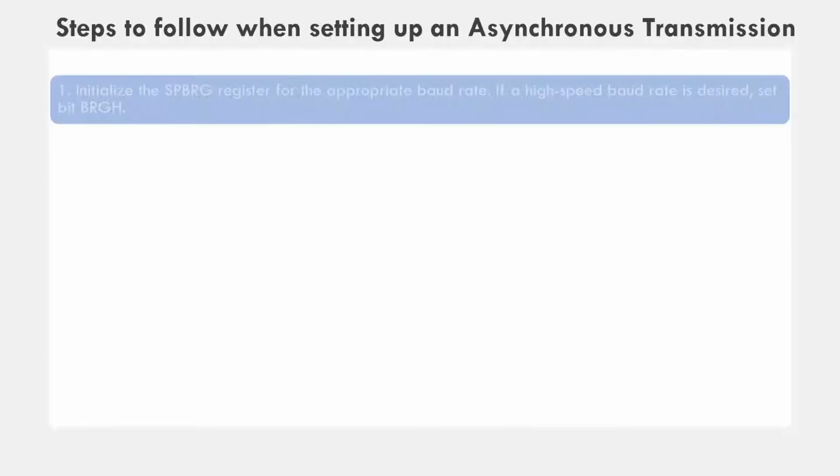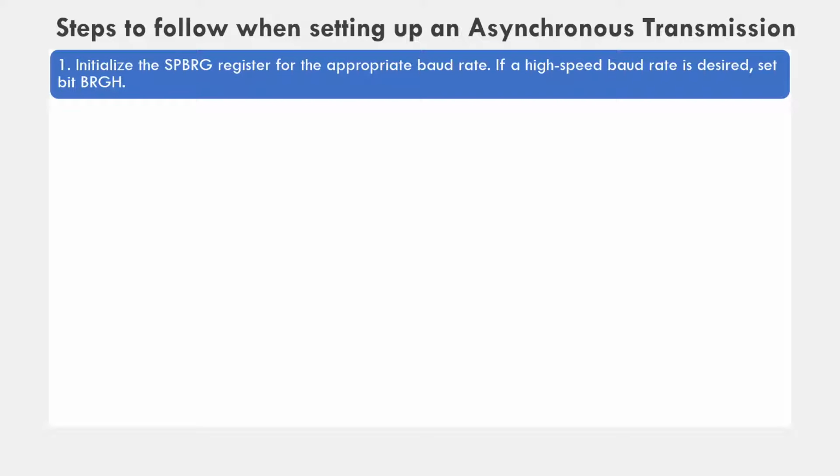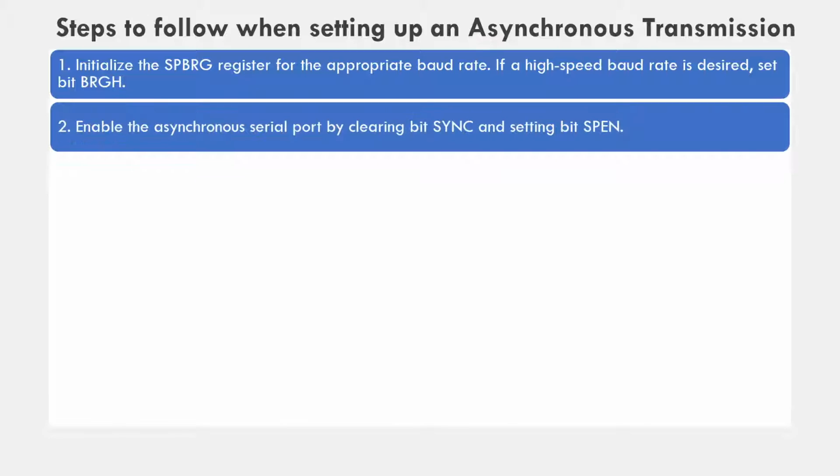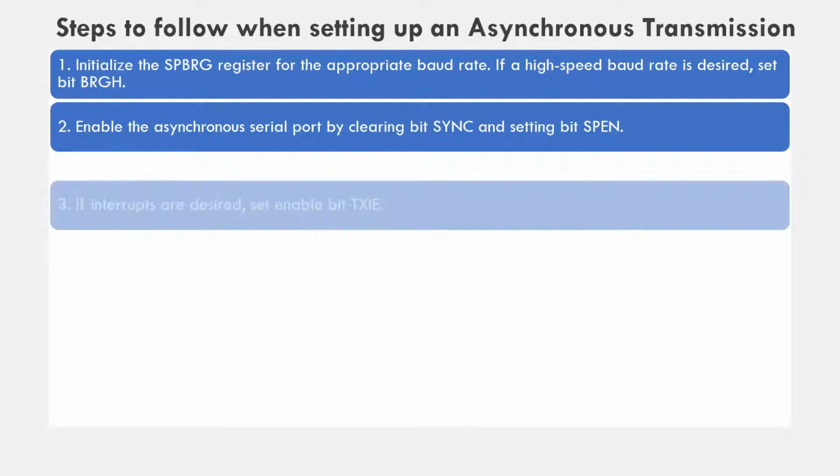The next is steps to follow when setting up an asynchronous transmission. The first step, initialize the SPBRG register for the appropriate baud rate. If a high speed baud rate is desired, set bit BRGH. So to calculate the value of the SPBRG register, we need to use the formula which was already discussed in the previous slide. Next, enable the asynchronous serial port by clearing the bit SYNC and setting bit SPEN.